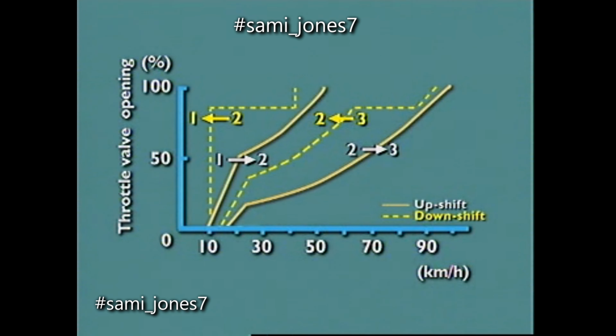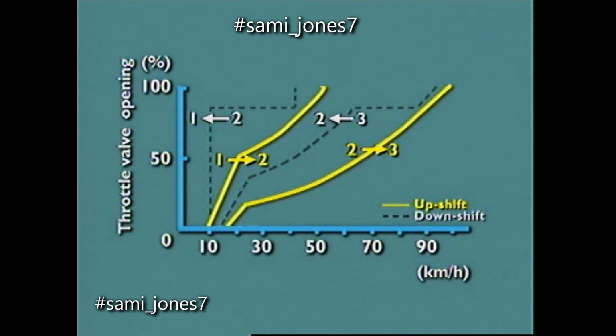Downshifts occur only at vehicle speeds below those at which upshifts occur. This shift spread prevents a transmission hunting up and down between ratios. It is called shift speed hysteresis.